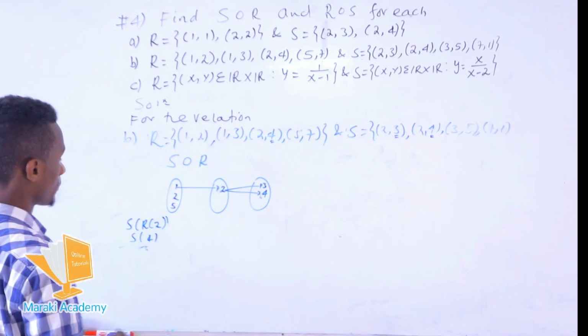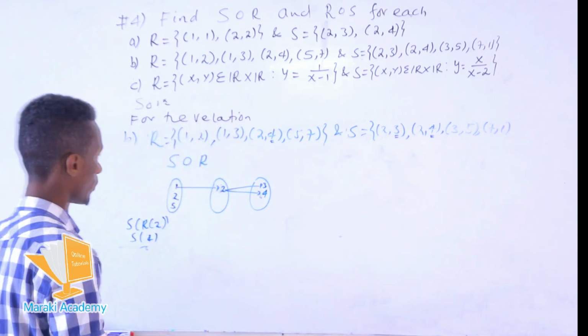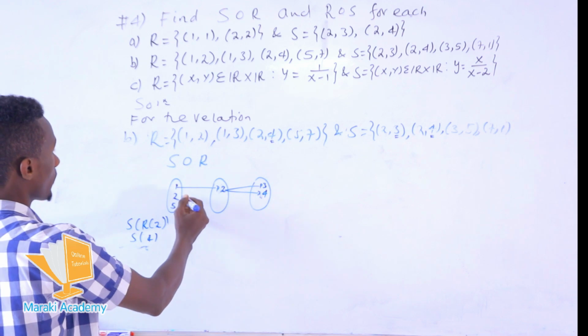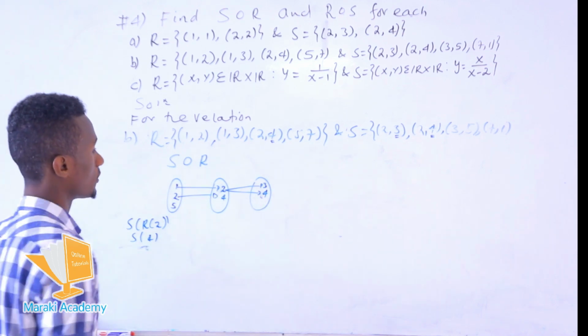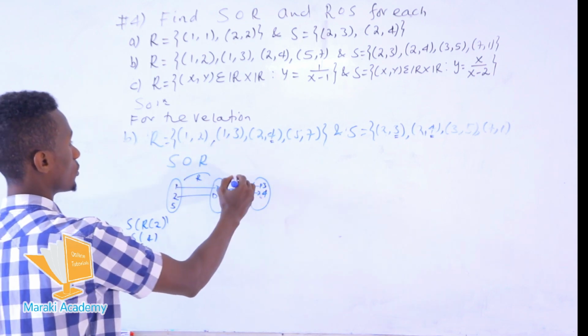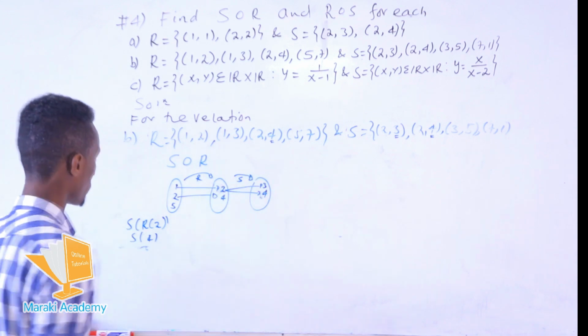So what is the value of S at point 4? No, there is no element which is mapping to this set. So 2 is assigned to 4, but it is not mapping in the set S. So this is the relation for S, R. This one is for S, which is mapping this 4.